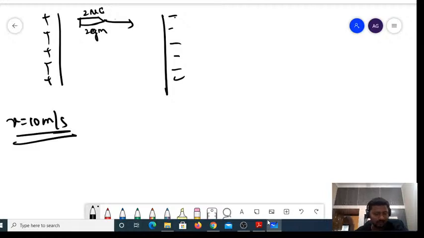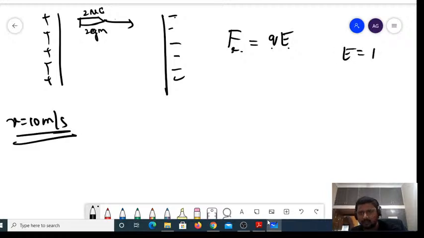How can I relate this with the potential? That is the question. The force which is getting applied here is nothing but the electric force, right? How do you write it? It is Q into E. The force is given by Q into E. By the definition of electric field, I am writing force over unit charge.